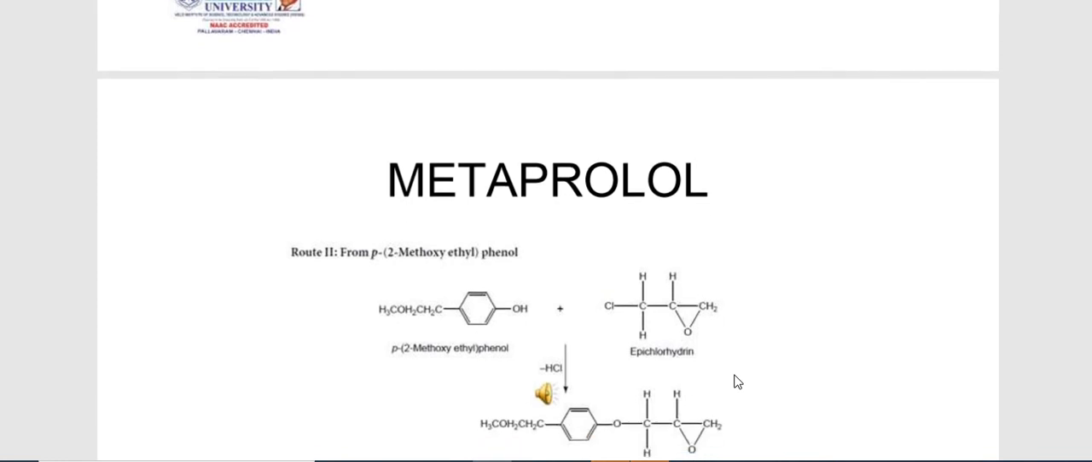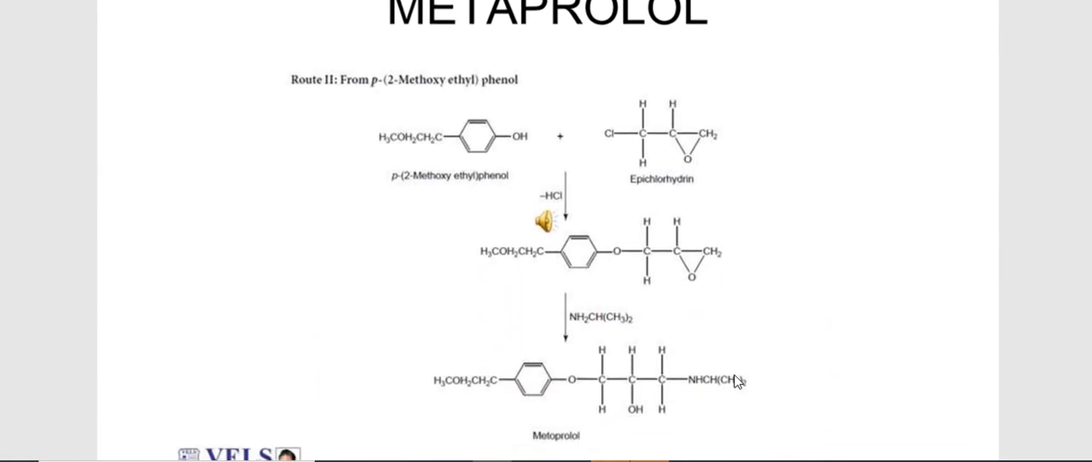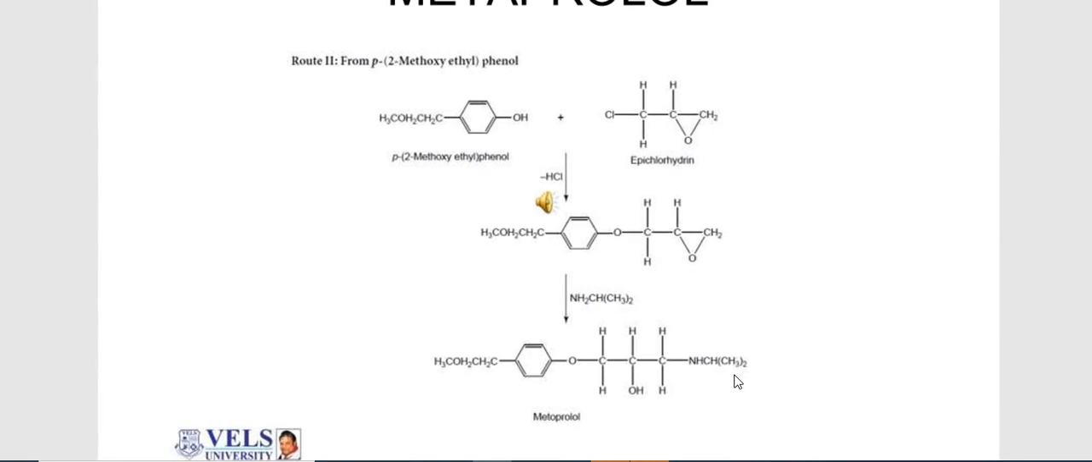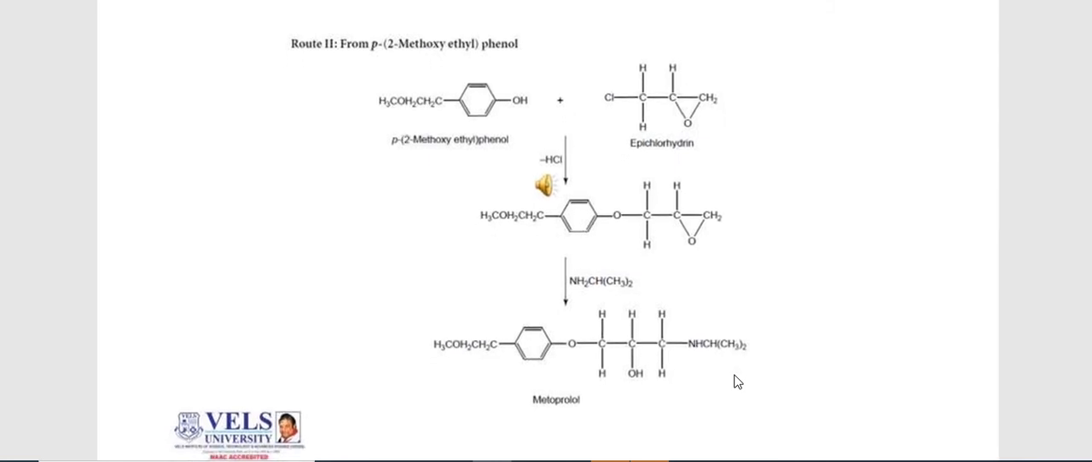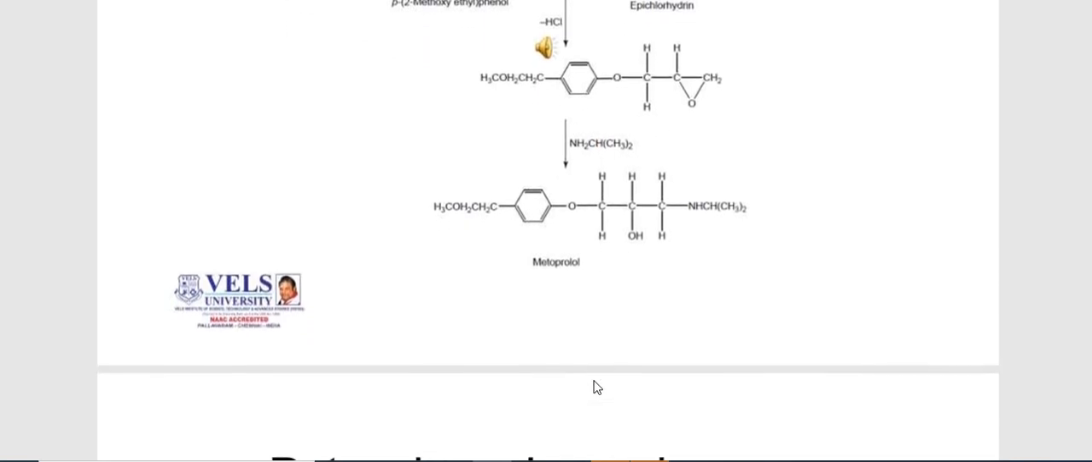Next is metoprolol. Here the starting material is 2-methoxyethyl phenol, which reacts with epichlorohydrin the same way as propranolol. Again it will produce an intermediate having an epoxide ring, and once this is obtained, it will interact with the side chain, isopropylamine, so this ring will open and attach to produce metoprolol as the final structure.